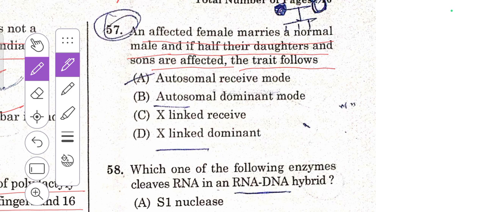So bicoid and hunchback play a major role in the formation of anterior parts of the body, that is, head and thorax. So C is the right answer.